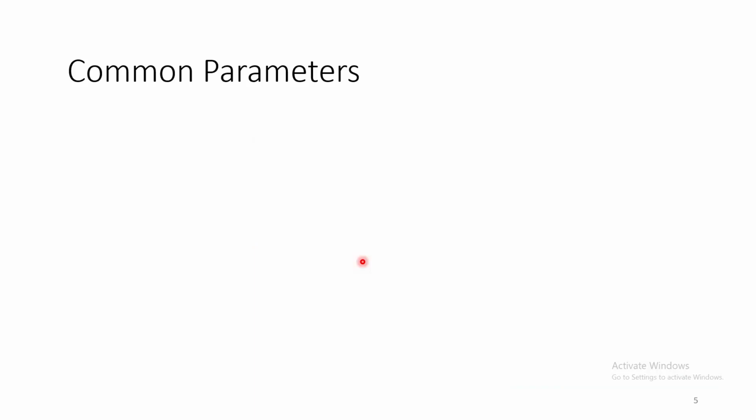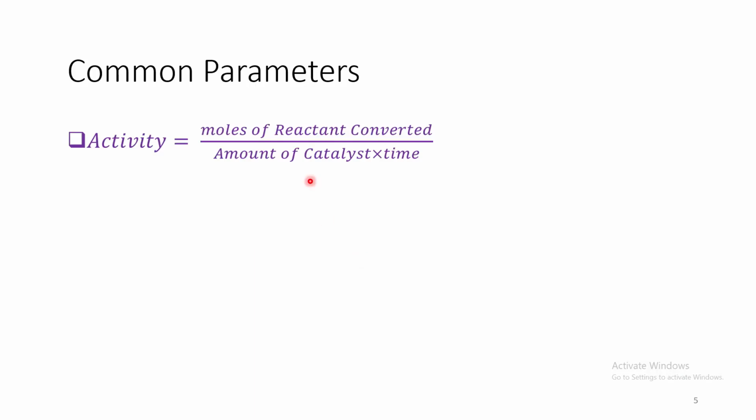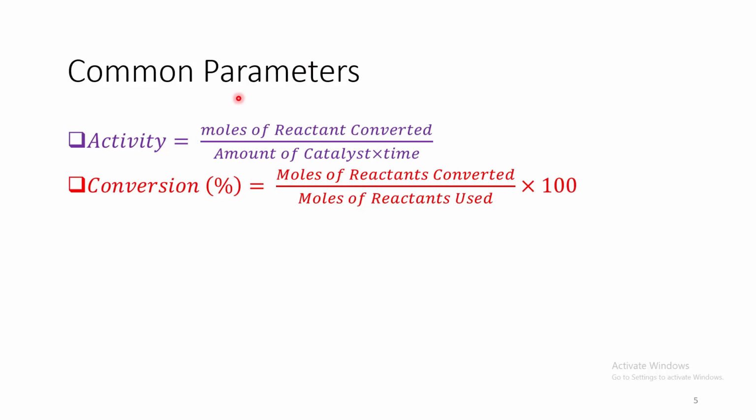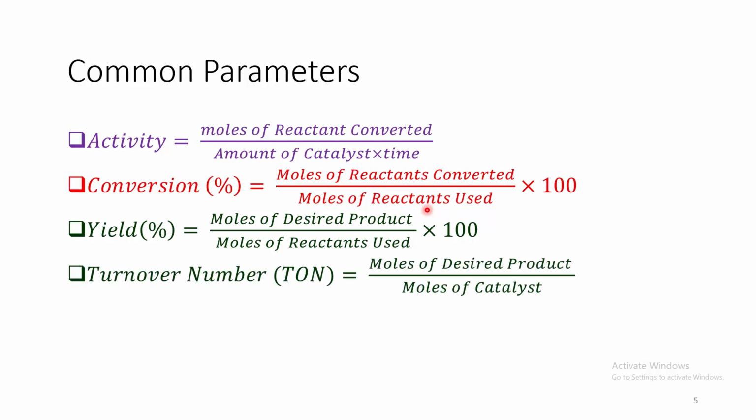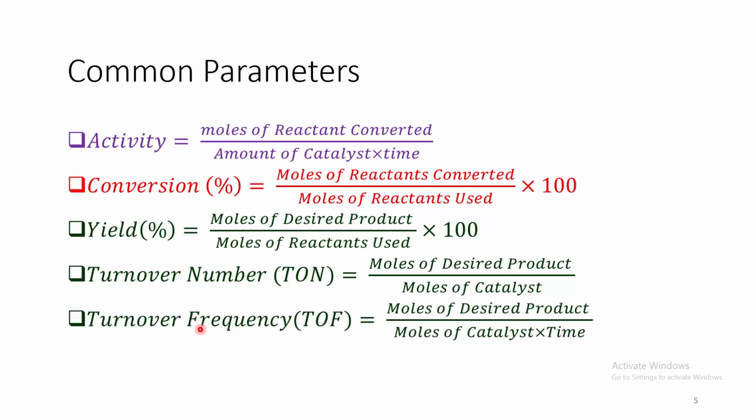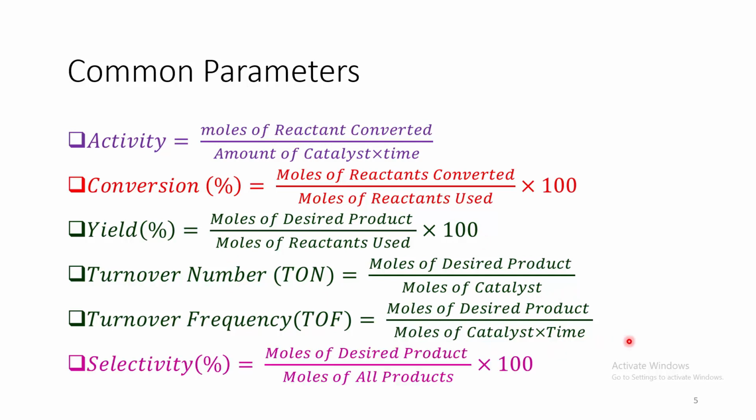Now we come to the common parameters. Activity, which is given by this particular equation. Then conversion, which is given by this particular equation. Yield, which is given by this particular equation. Turnover number. So this is nothing but moles of desired product divided by moles of catalyst. Turnover frequency, which is nothing but the turnover number divided by time.